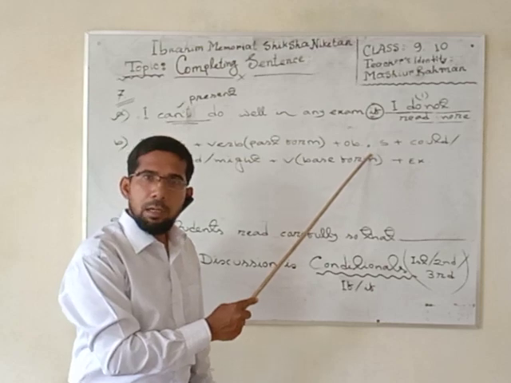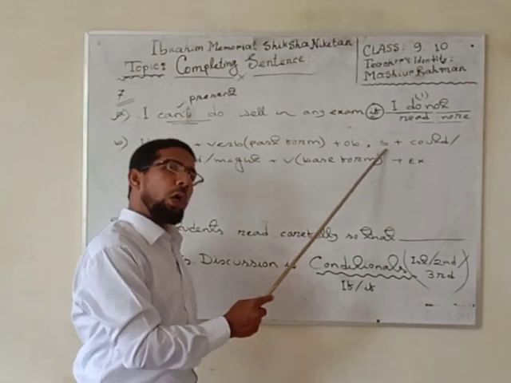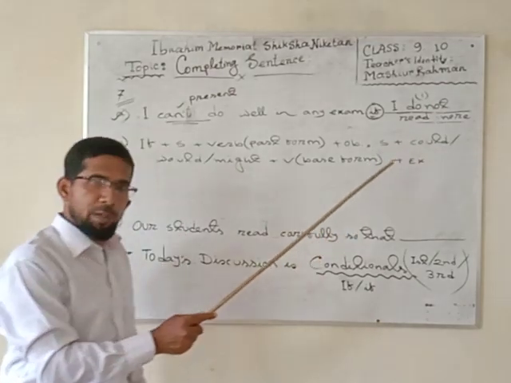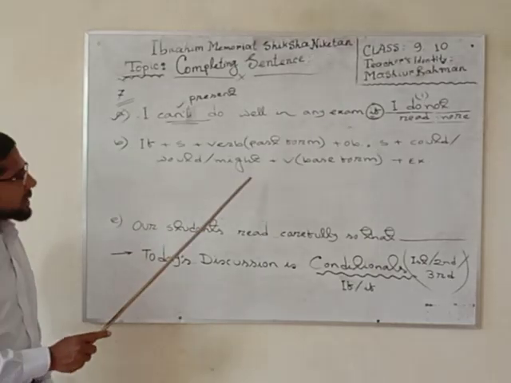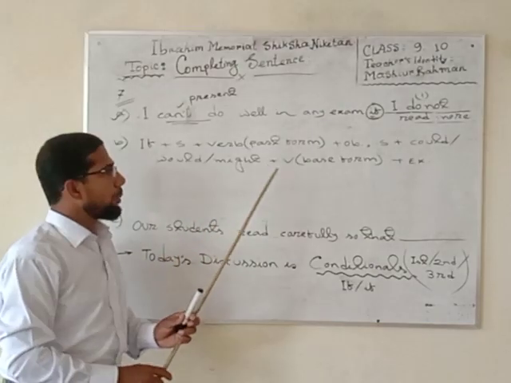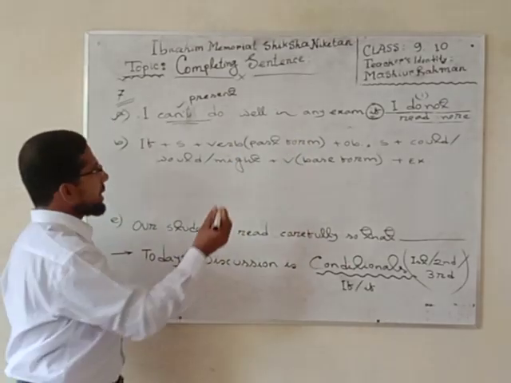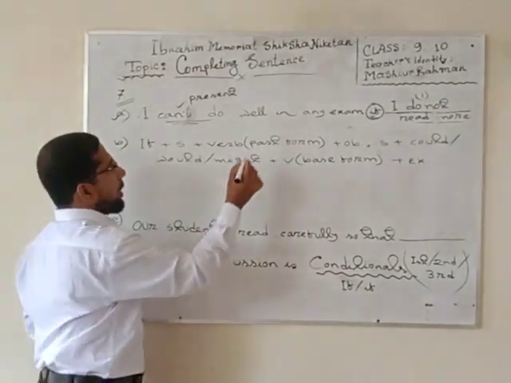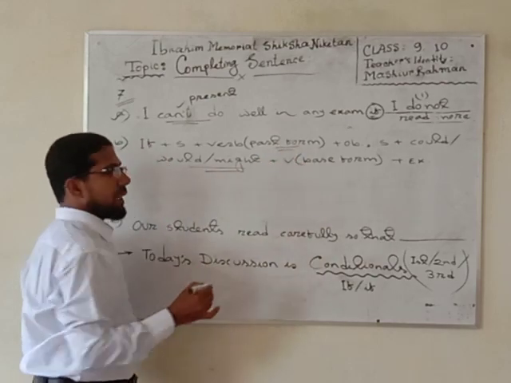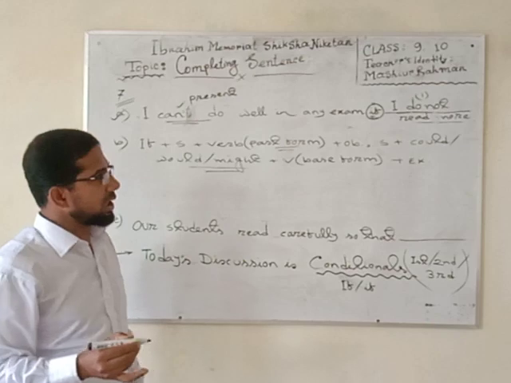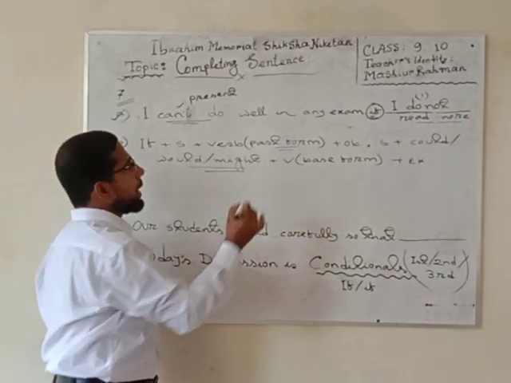The Bangla of clause is "bakyansho". Then after this clause there will always be a subject. After the subject there will be the modal verbs like could, would, or might. After this modal verb there will be the base verb. You have seen here the structure of the second condition. What is the existence of the second condition? If you want to remember this structure in the shortest possible time, you may remember it this way.